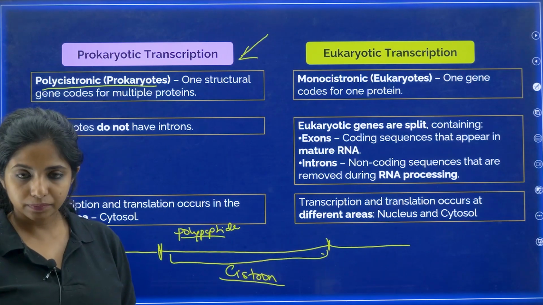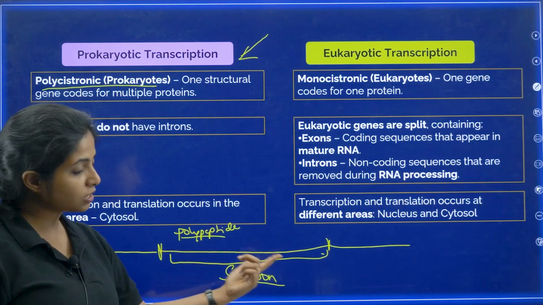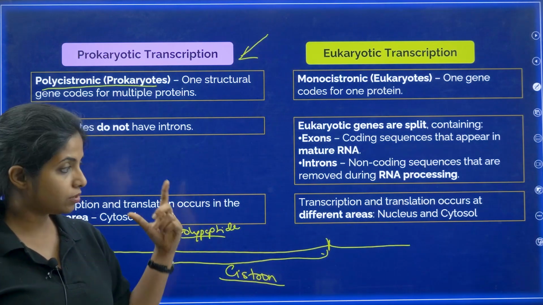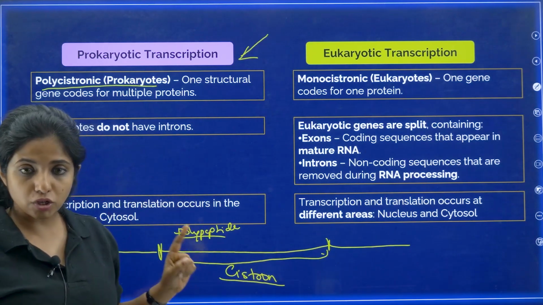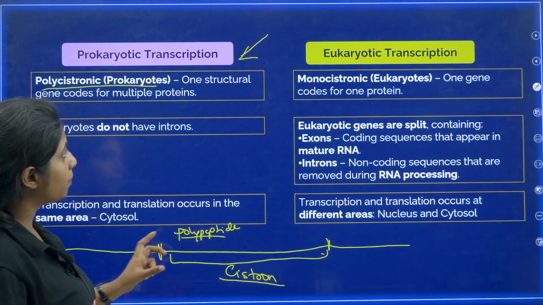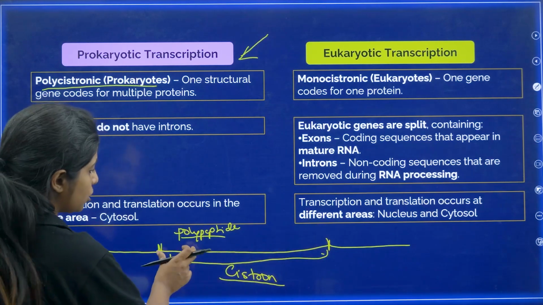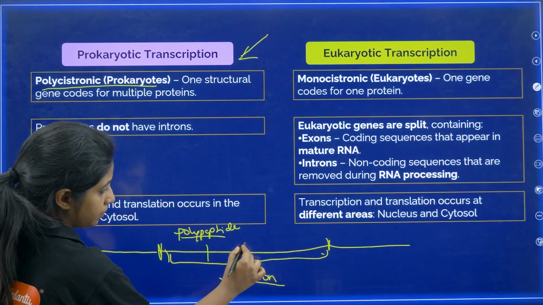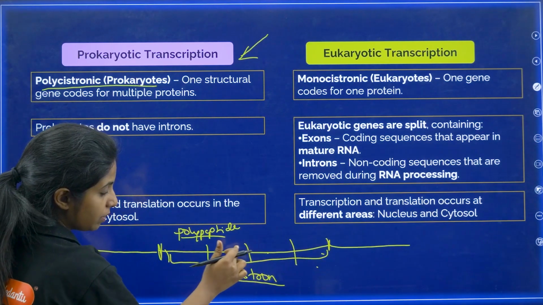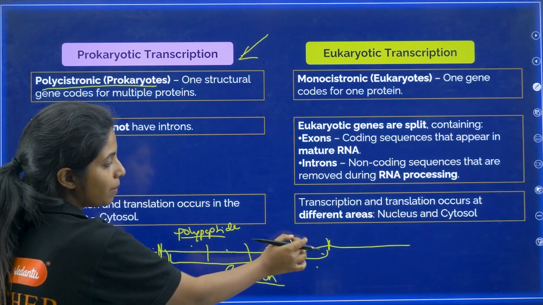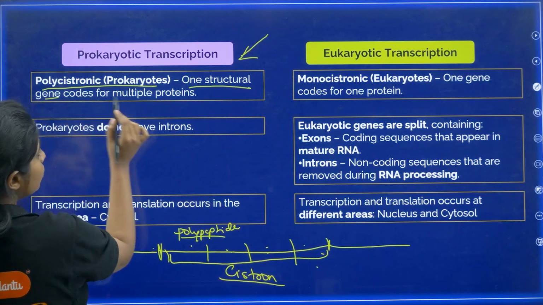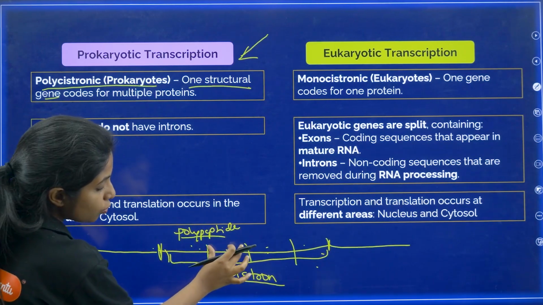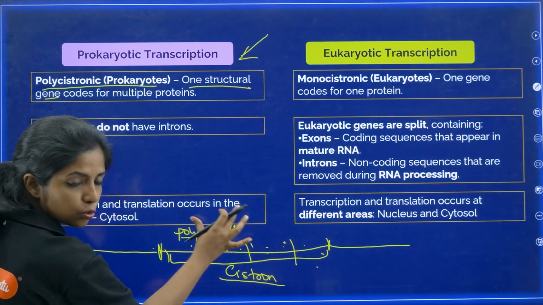What do you mean by that? Over here there will be one structural gene, my dear children. You saw the structural gene between the promoter and terminator. There will be one structural gene that will be coding for multiple proteins. So one structural gene codes for multiple proteins. There are so many segments over here, each coding for its own protein.